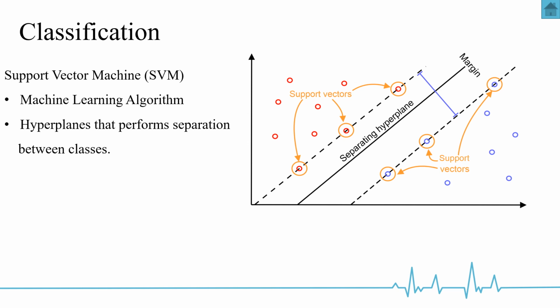After the feature extraction, the next step is classification. For the classification, we apply the support vector machine that constructs the hyperplanes.